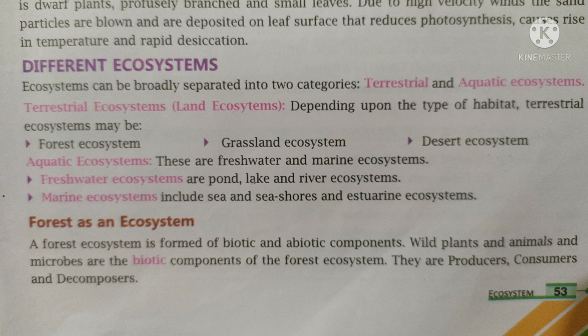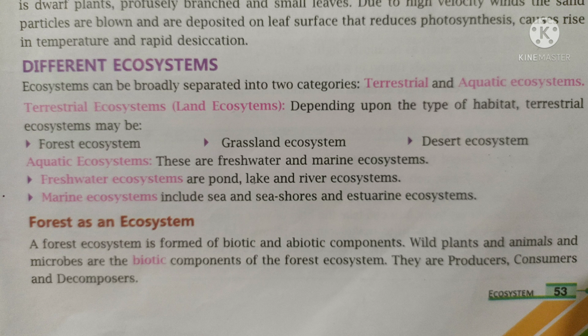Now, my dear students, let us learn about the different ecosystems. Ecosystems are divided into two types, that is terrestrial or aquatic ecosystem. Terrestrial means land. The terrestrial ecosystem, also known as land ecosystem, is further divided into three types: forest ecosystem, grassland ecosystem and desert ecosystem.